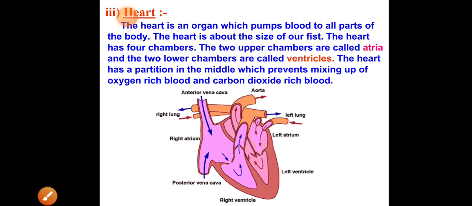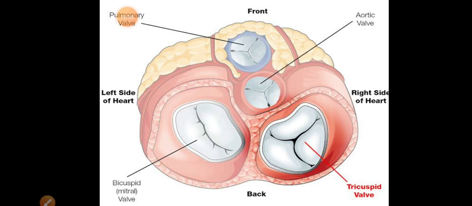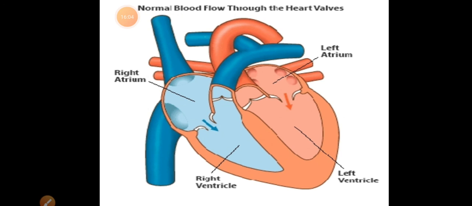Okay children, in today's class, we came to know the internal structure of the heart and the blood circulation within the heart chambers. After listening to the video, open your textbook and start reading so that you can understand better. Okay children, thank you so much.